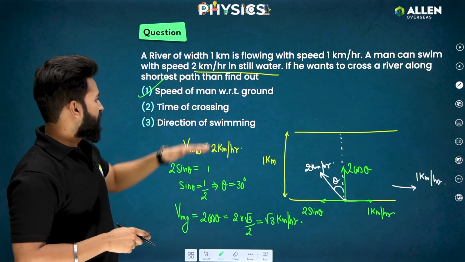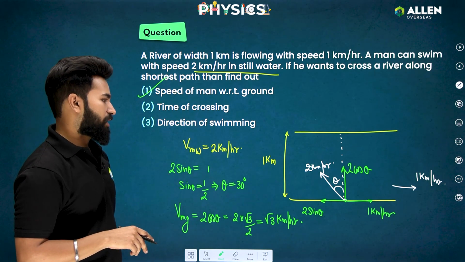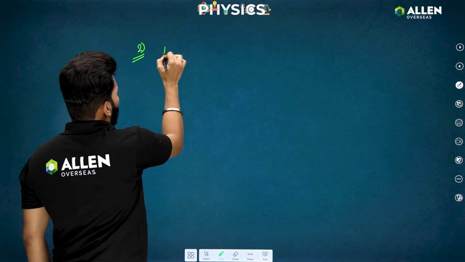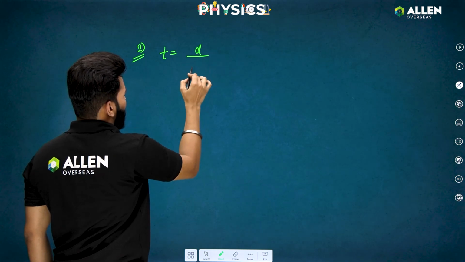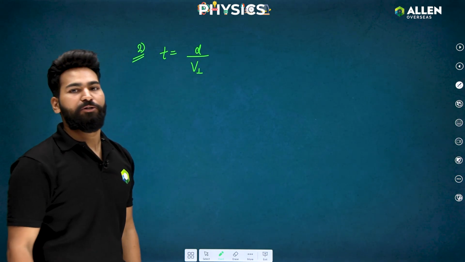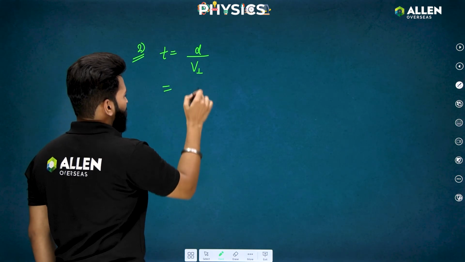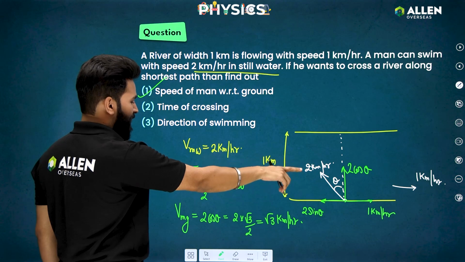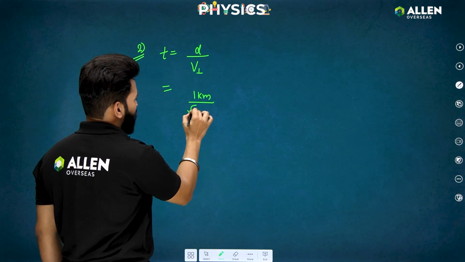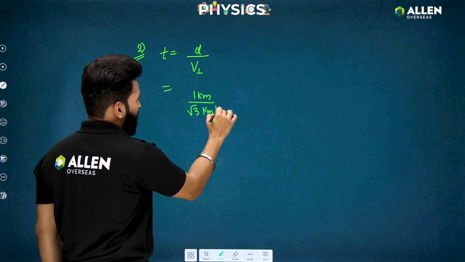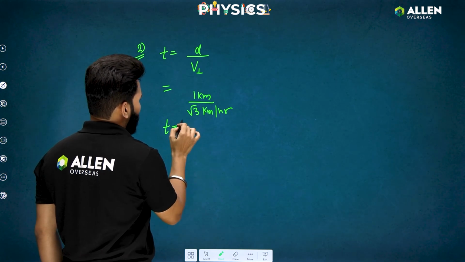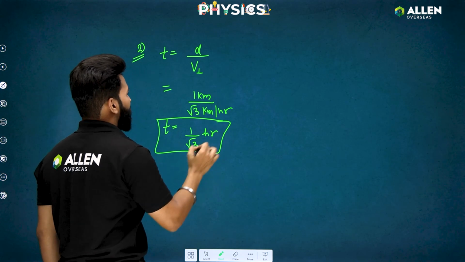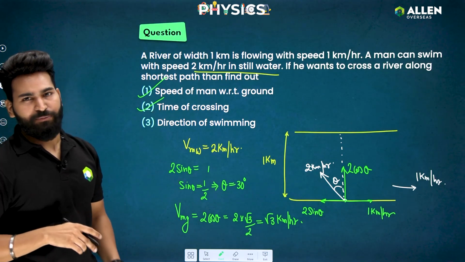Talking about the next one, time of crossing. As we discussed, time of crossing will be nothing but width of the river divided by the velocity which is perpendicular to the river flow. So the width of the river given in the question is 1 kilometer, divided by the velocity perpendicular, which was 2 cos theta, which is root 3 kilometer per hour. So I got the time taken to be nothing but 1 upon root 3 hours. That's the answer to the second part.